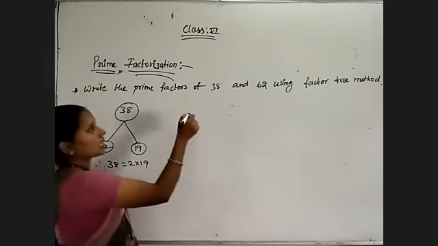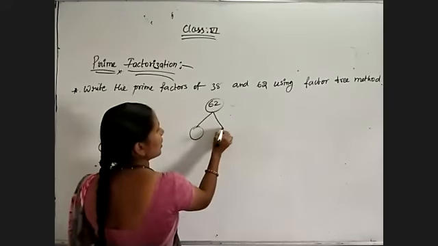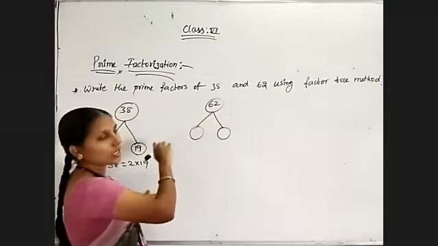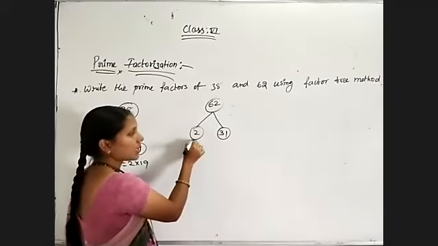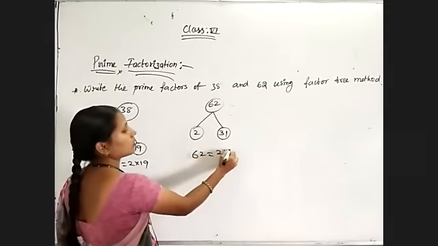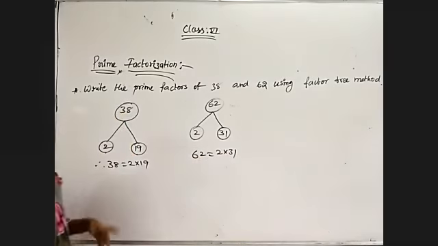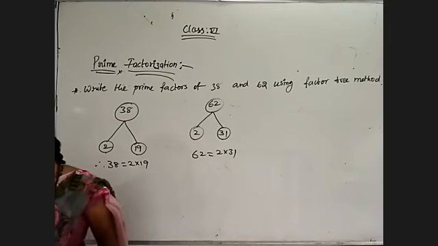Now coming to the next, 62. Use the factor tree method they said. So I am using 62, two tables. 2 thirties are 60, 2 ones are 2, so 2 into 31. 2 is a prime number, 31 is a prime number. So 62 is nothing but 2 into 31. That's all. Prime factorization finished. Now coming to the next exercise problem.